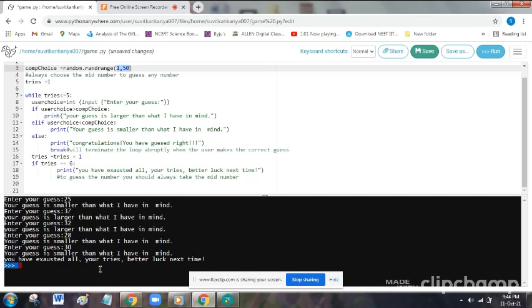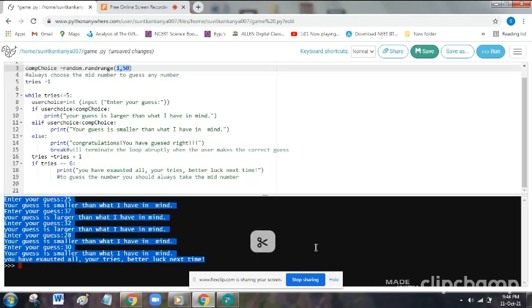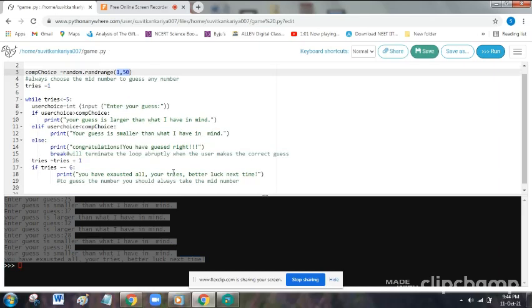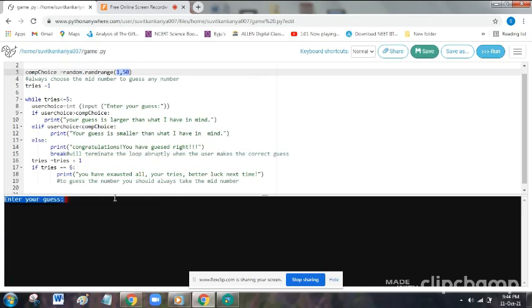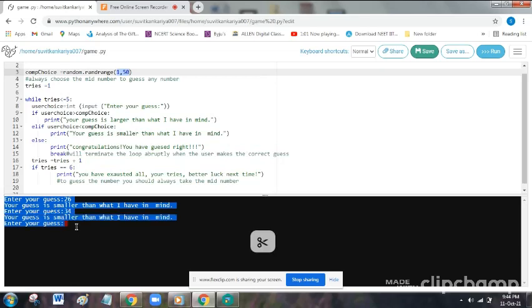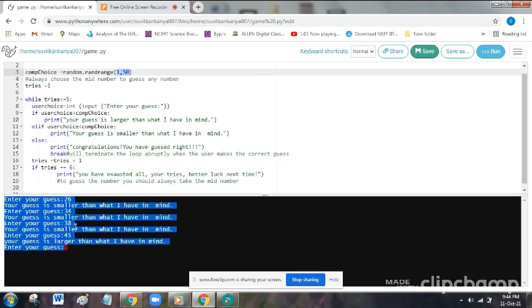Oh, I've exhausted all my tries. So let us try once more to check if we get the correct number. Again, 26 smaller means 26 to 50. If we write 30, 34 is smaller, so 34 to 50. 38 smaller means 45, I think. Oh, 30, it lies between 38 and 45. Hmm, so it should be 43. Oh, I'm not lucky, I didn't have luck this time.